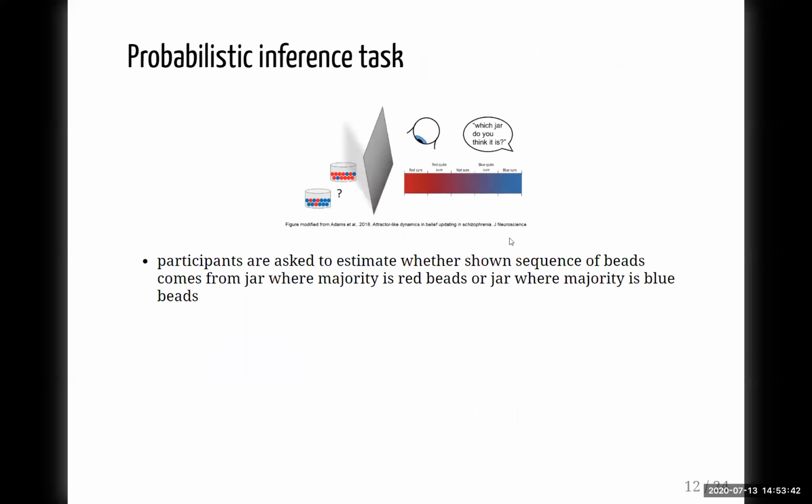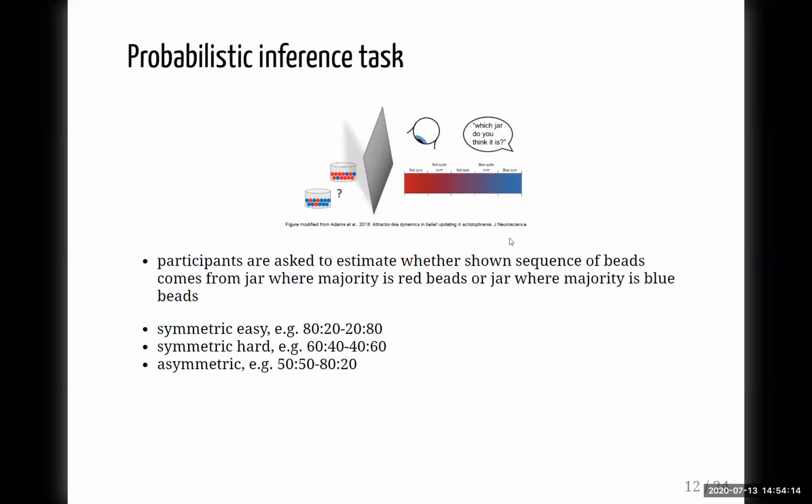The task employed since the 1960s asks participants to estimate whether a sequence of colored beads comes from jar A or jar B. The jars differ in the ratio of the colored beads, so which color of beads is in the majority. Participants are told the proportions in the jars and the prior. In the clinical setting, in the data set that we analyzed, there are always 2 jars, so the prior is always 50%.